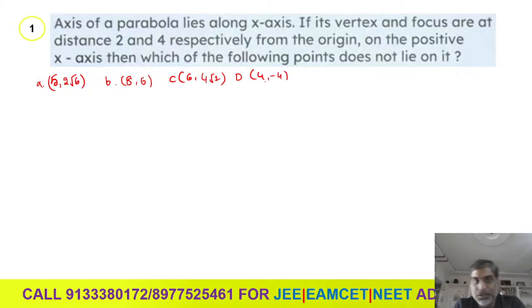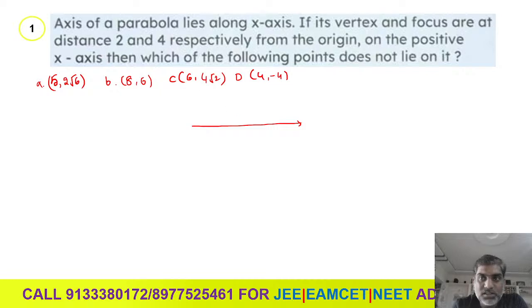Right, now let us see the solution. The axis of a parabola lies along the x-axis. If its vertex and focus are at a distance of 2 and 4 respectively from the origin. Very good.